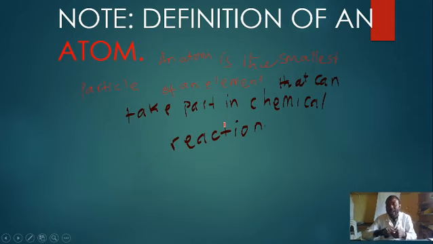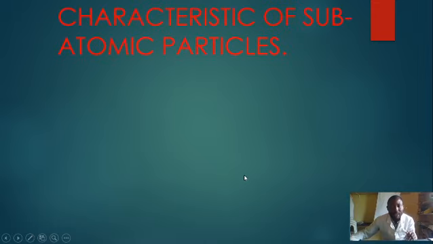So we have seen that an atom is made up of 3 subatomic particles, the protons, the neutrons, and the electrons. Characteristics of subatomic particles.